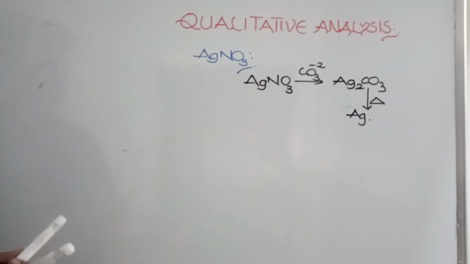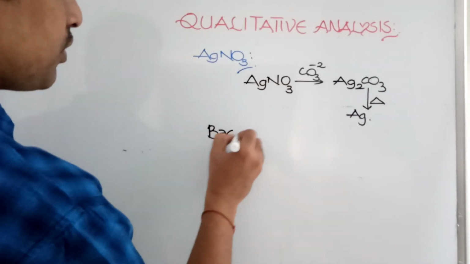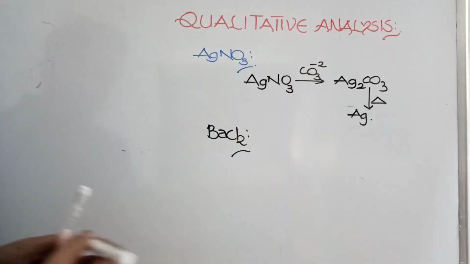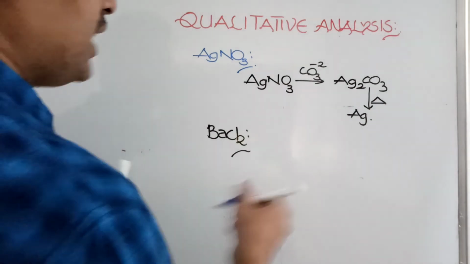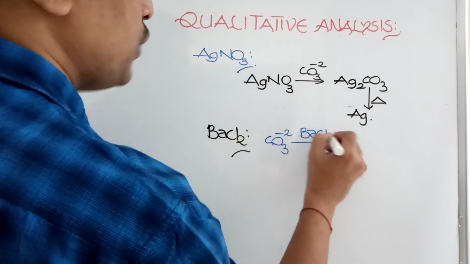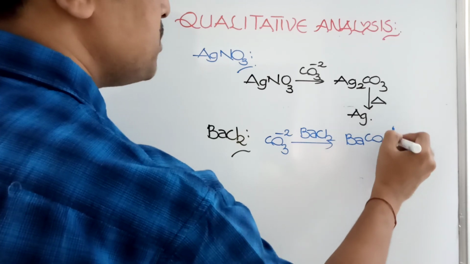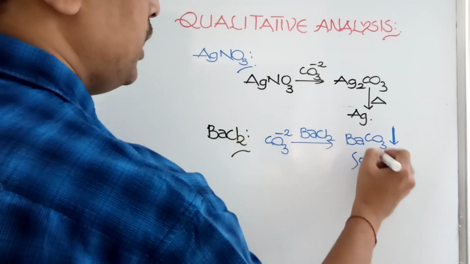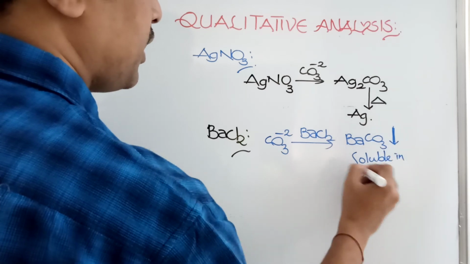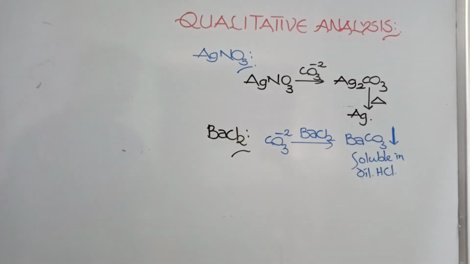Otherwise, we can go with another test, the barium chloride solution test. When you add barium chloride solution to carbonate ions, it forms barium carbonate as a precipitate. This precipitate is soluble in dilute HCl, due to the formation of BaCl2 again. If this reaction takes place, then you can confirm that it is carbonate.